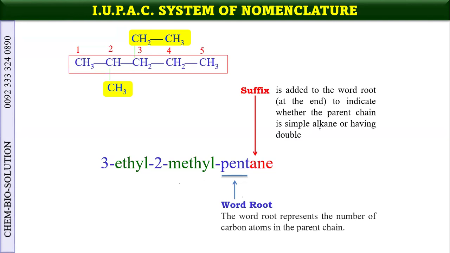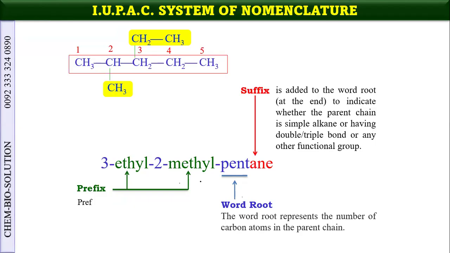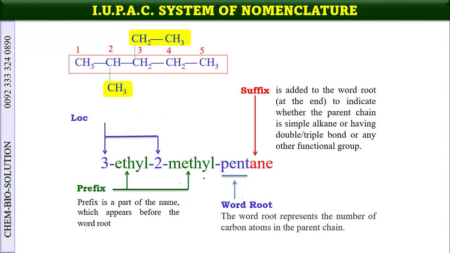So it also explains whether it is a simple alkane or has a double or triple bond or any other functional group. According to the functional group or double and triple bond, it changes, as you will see in later slides. And these are the prefixes. And these are the locants. Locant describes the position, so it indicates the position of the groups which are attached to the parent chain or the word root.